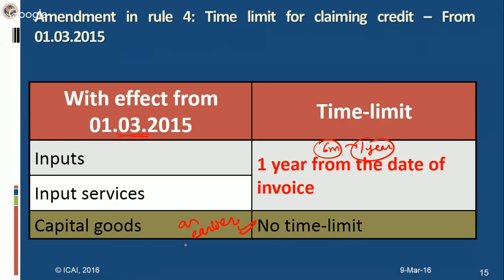Let's say a manufacturer has received inputs on June 20, 2015 and he wants to take credit on September 10, 2016. The invoice is also dated June 20, 2015. So, can a manufacturer take CENVAT credit of inputs on September 10, 2016? No. As he can take CENVAT credit only within 1 year from the date of issue of invoice, and after the elapse of 1 year, the CENVAT credit cannot be taken by him.